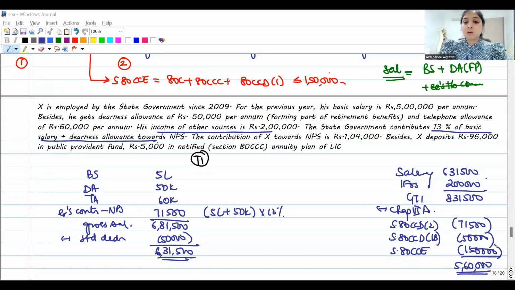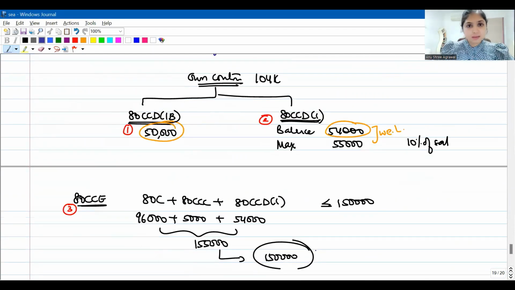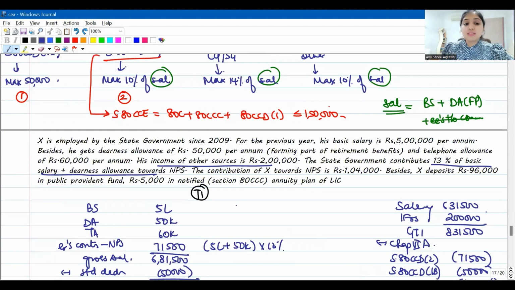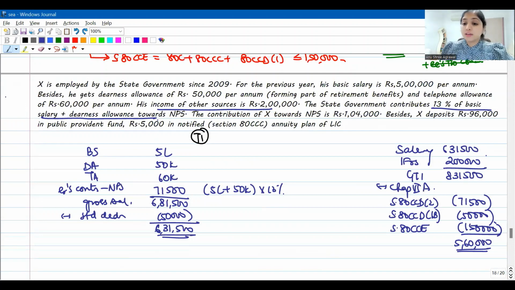So I hope you are now clear, sort of, you've gotten a better idea at how exactly it is done. Okay, under 80CCD, what you will do is you will first apply subsection 1B, give 50,000 maximum over here. See, balance how much contribution you are left with, subject to a maximum of 10% of salary. So this subsection 1 number which you have will now be subject to 80CCE limit, which says 80C plus CCC plus CCD subsection 1 should not exceed 1,50,000. Perfect, guys. So this is it about our learning on this question.